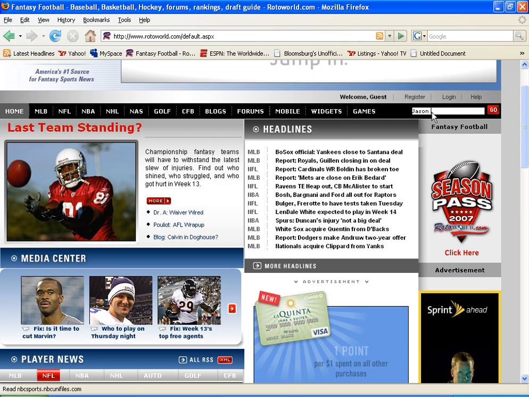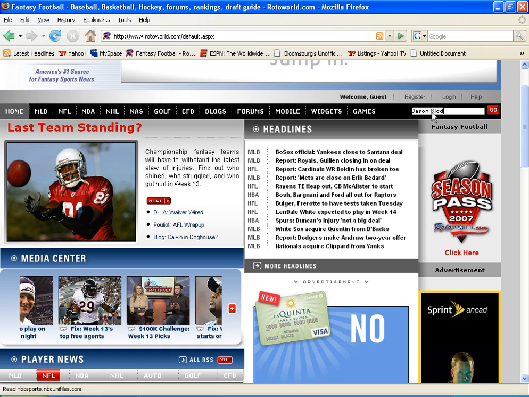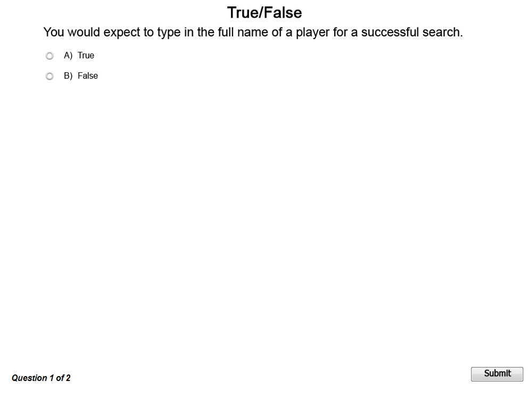Now that you have selected the search bar, let's type in a player name. I'm going to type in one of my favorite players for the New Jersey Nets, point guard Jason Kidd.